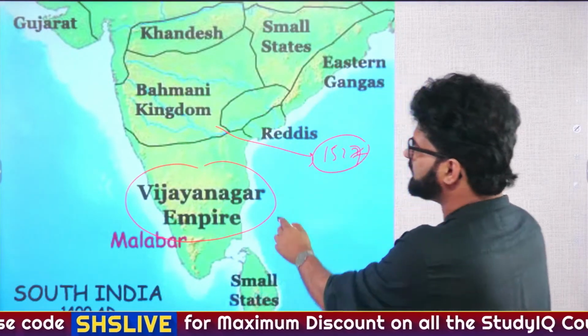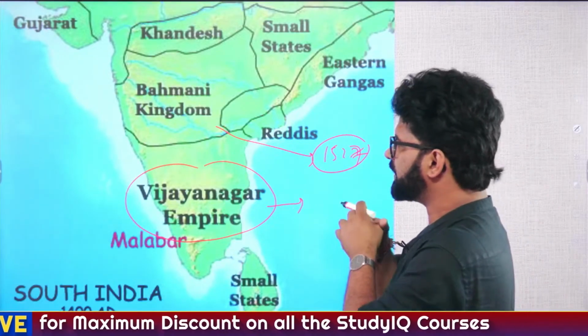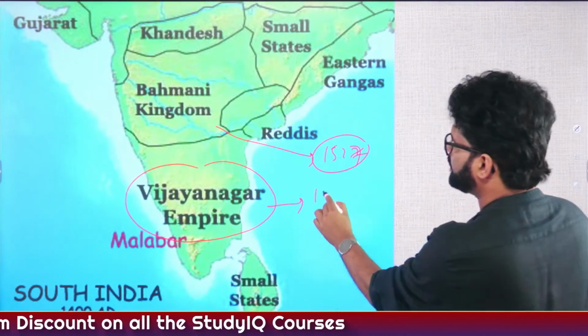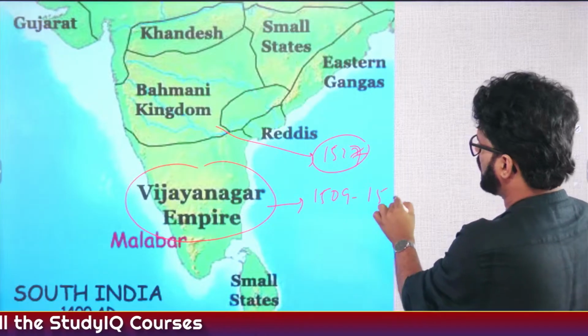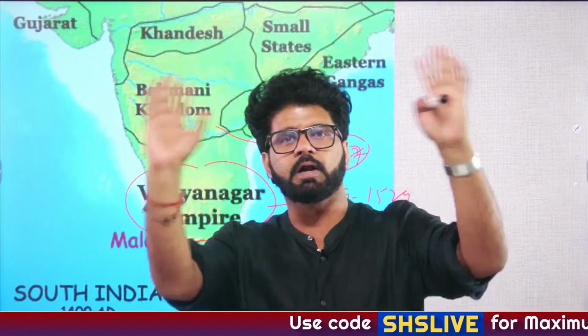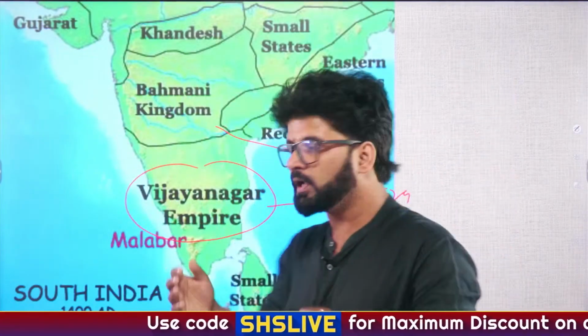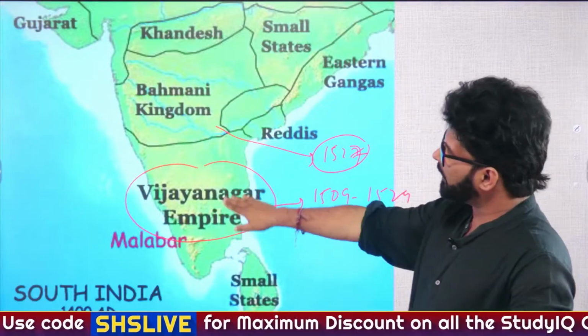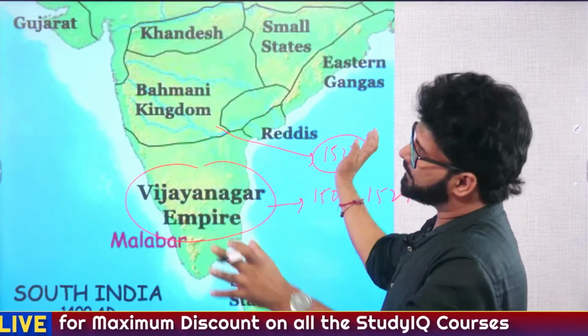And we have seen yesterday, go back and watch yesterday's lecture if you have not watched it, that from 1509 to 1529, or some books say 1509 to 1530, the greatest ruler of the Vijayanagar Empire, Krishna Dev Roy, was ruling. So Krishna Dev Roy played a crucial role in breaking apart the Bahmani Kingdom.